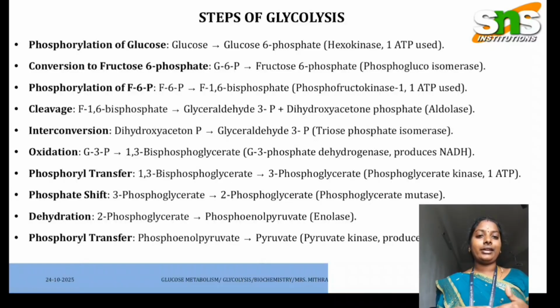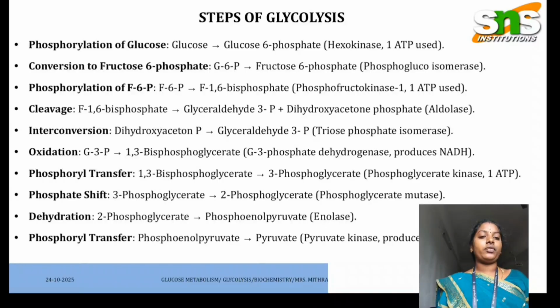And finally, dehydration. Dehydration in the sense that 2-phosphoglycerate is converted into phosphoenol pyruvate. And finally, with the help of the Pyruvate Kinase enzyme, phosphoenol pyruvate is converted into pyruvate, which is the end product of glucose metabolism. And this pyruvate, mainly in aerobic condition, which is in the presence of air, glucose is converted into pyruvate, and that pyruvate can again be converted into lactate with the help of the lactate dehydrogenase enzyme.